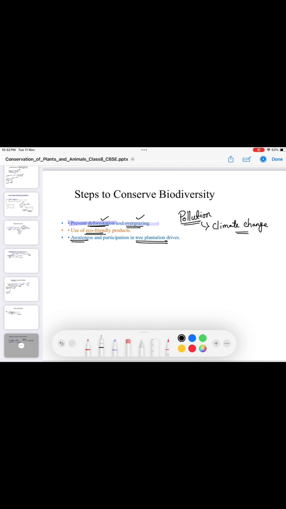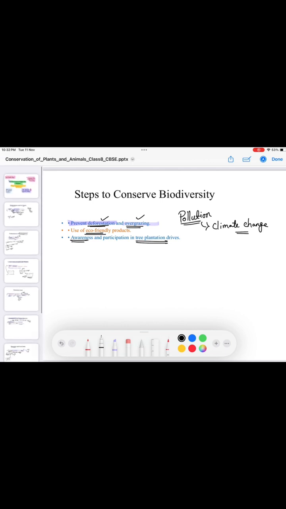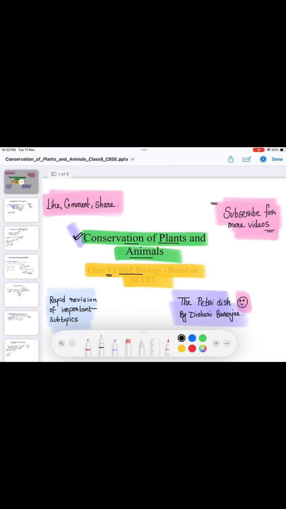Okay, so I hope you have understood the chapter on conservation of plants and animals. This is a very easy chapter with all the information given. You have to remember the definitions of flora and fauna, which come in the exam, and also biodiversity and its definition, and the difference between deforestation and afforestation is very crucial. Okay, so I hope you have understood all the points.